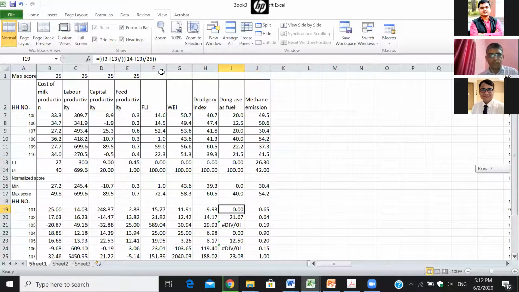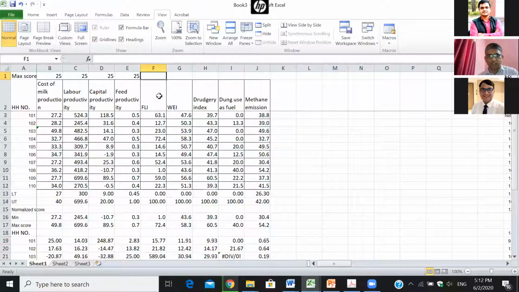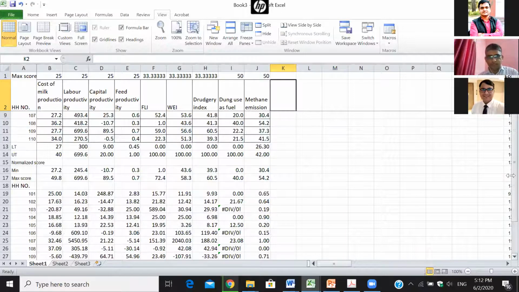Here weights are not defined. There are 3 indicators, so the points equal 100 divided by 3. I am assigning equal weights to all 3 indicators. So these 2 important methodologies of normalization I have explained.